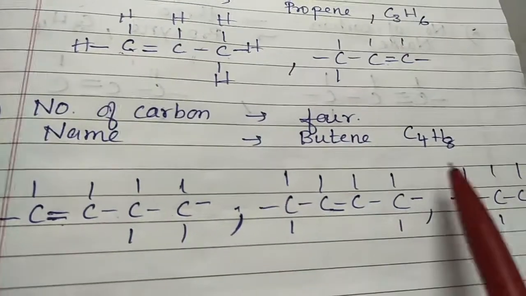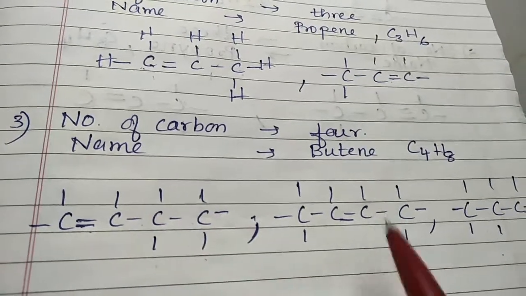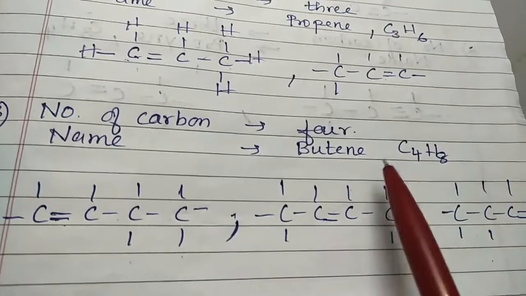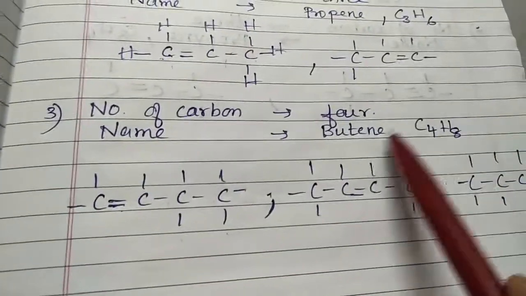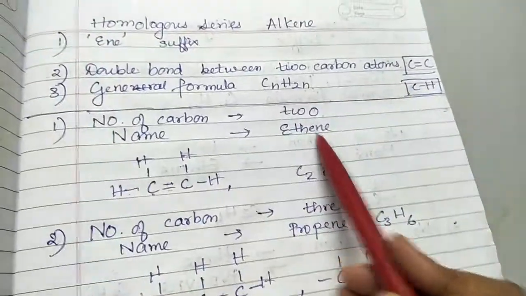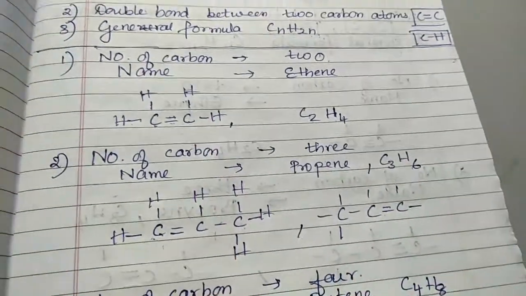If you see that, you will need 8 hydrogens. 1 2 3 4 5 6 7 8. Here also 1 2 3 4 5 6 7 8. So C4H8, that is butene. So here all of them will end with ene wherever you have got double bonds. For single bond it was ane.